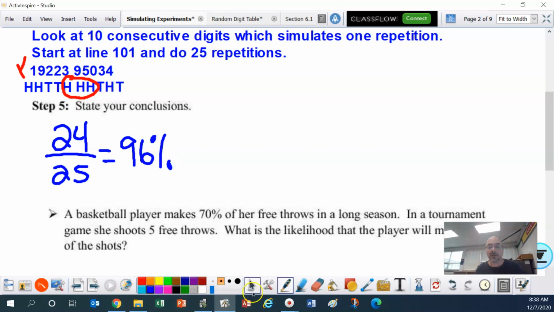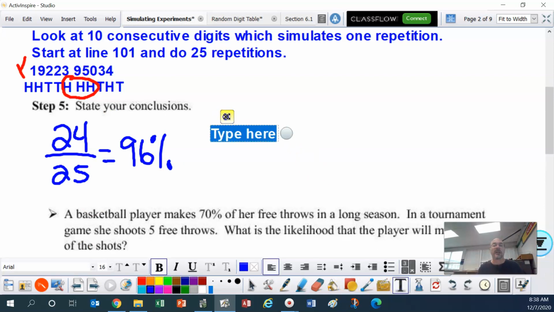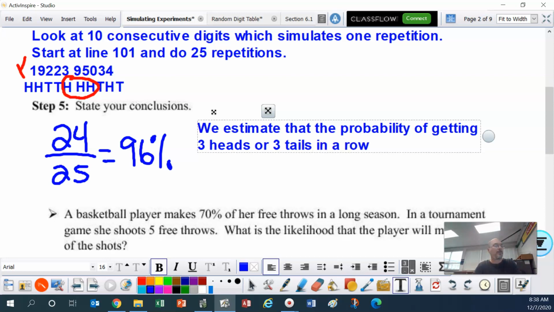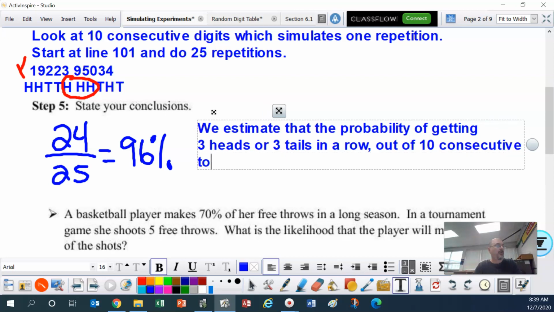Now, remember, we write a sentence here, folks. So we are going to say, ladies and gentlemen, we estimate that the probability of getting 3 heads or 3 tails in a row out of 10 consecutive tosses to be about, well, we said estimate already, 96%.